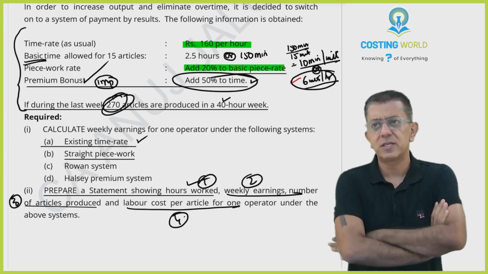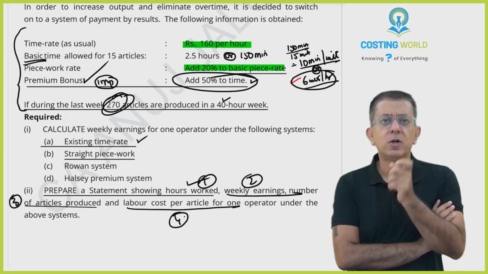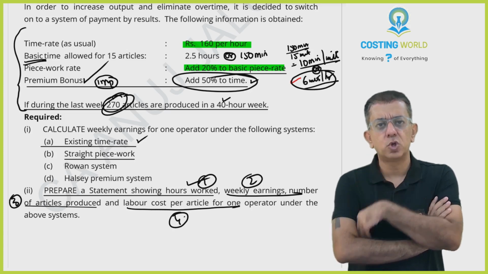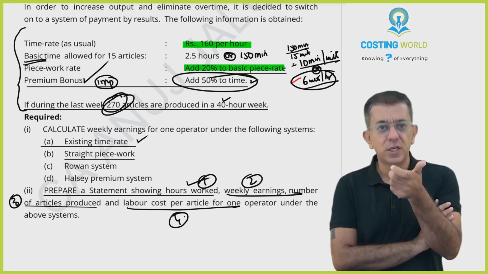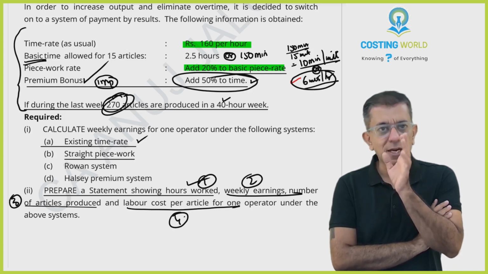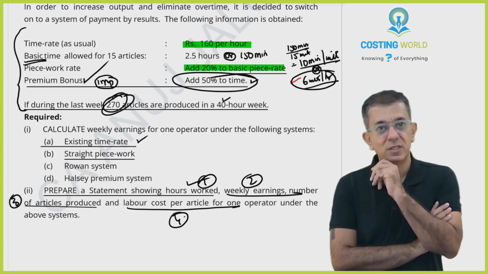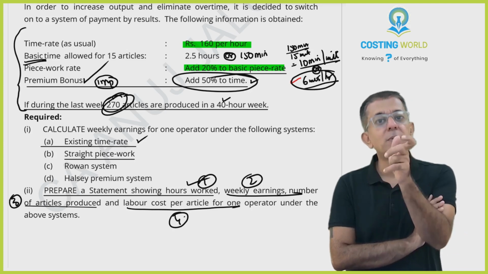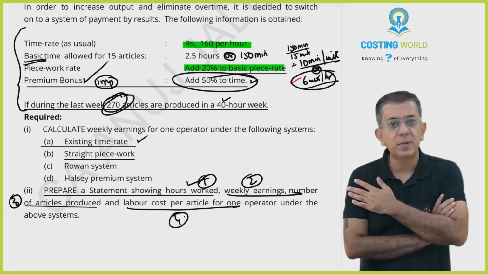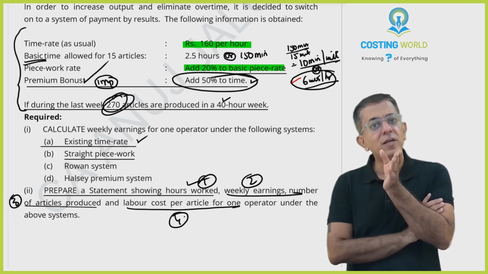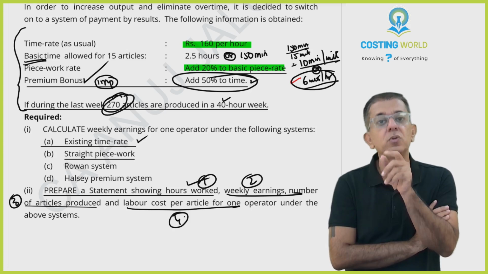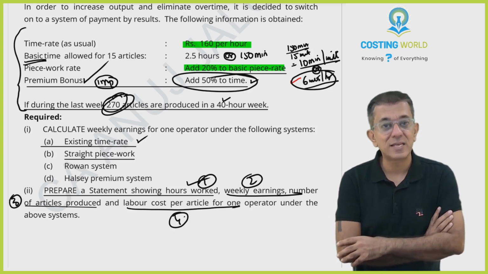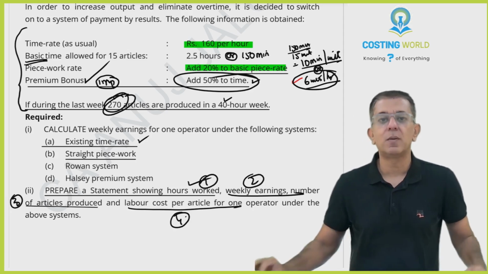Just to give you a small example, suppose earlier the time allowed was 10 minutes. You were completing the job in 8 minutes. You are efficient to the extent of 2 minutes, correct? But if I increase the standard time from 10 minutes to 13 minutes, now you are completing a 13-minute job in 8 minutes. Automatically you will get bonus for saving 5 minutes. So one of the ways to give bonus is to increase the standard time. Okay, that's it about this question.